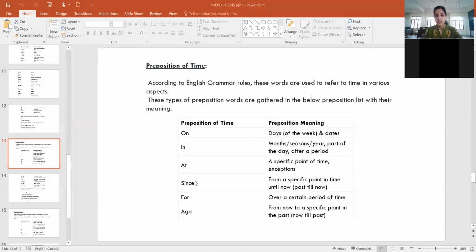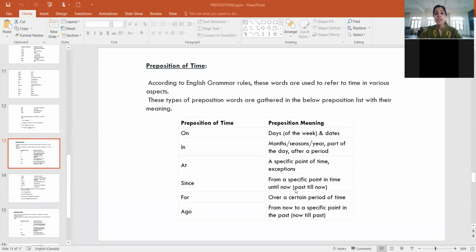Right? So since is from a specific point in time, that is until now. So I would say since last week. I've started going to the gym since last week, or you could say I have been working hard since morning, right? So these are used to talk about a specific point in time. Then for is also used for a certain period of time. I've been going there for quite some time now. ठीक है ऐसे. Then ago is again used for from now to a specific point in the past.